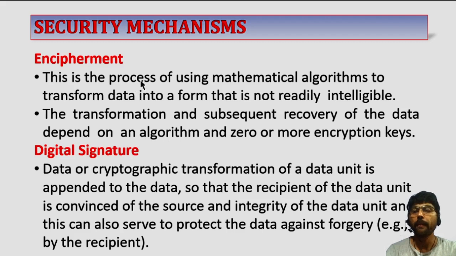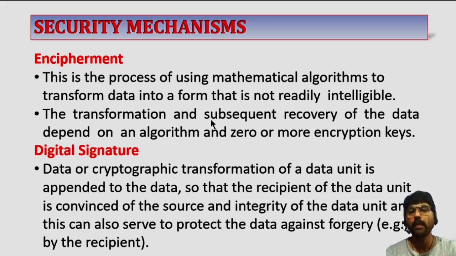In a simple way, encipherment means your data is scrambled into an unreadable format. If you have written a message, I scramble that message and transmit it over a network, then it is called encipherment. The middle persons cannot see that message, but the receiver recovers the original message and reads it. How is it possible?